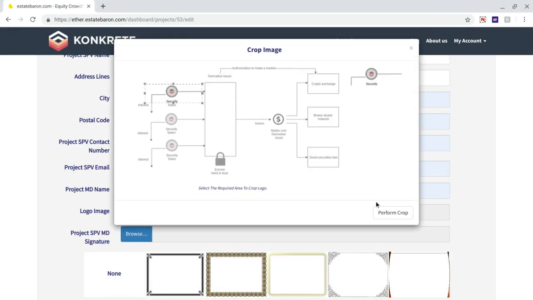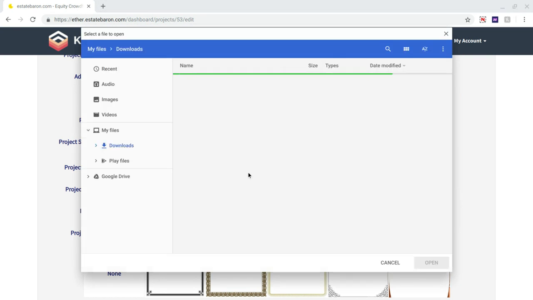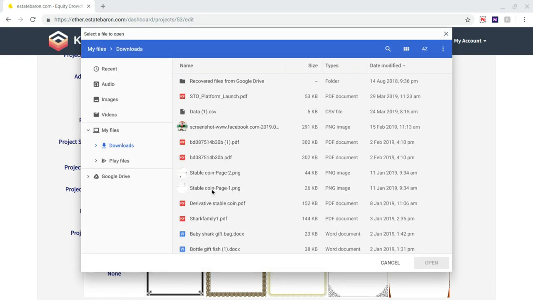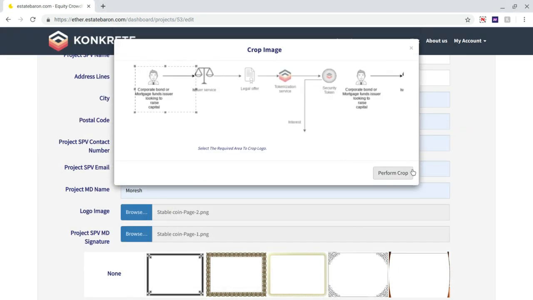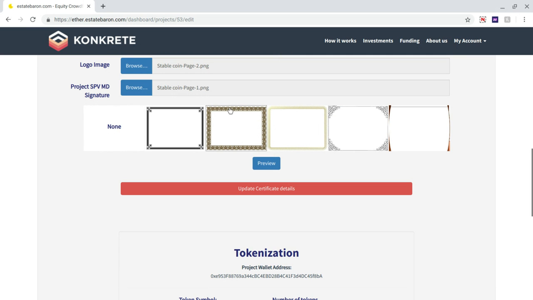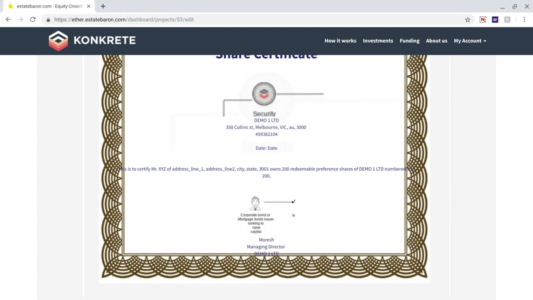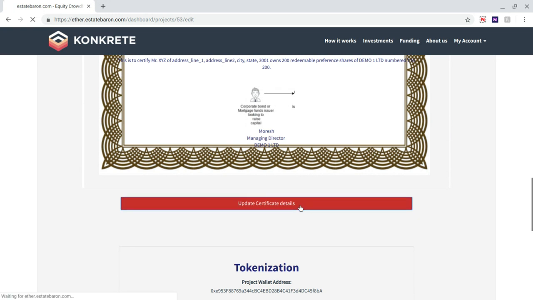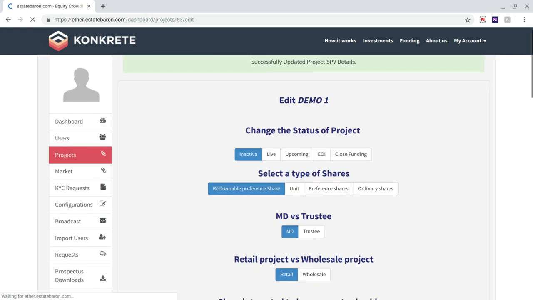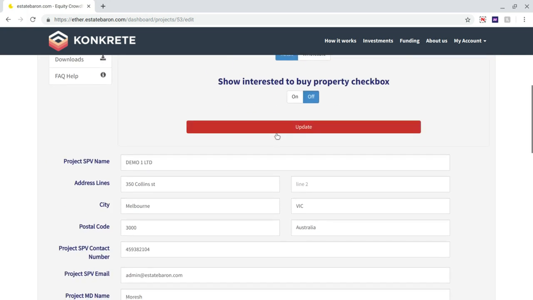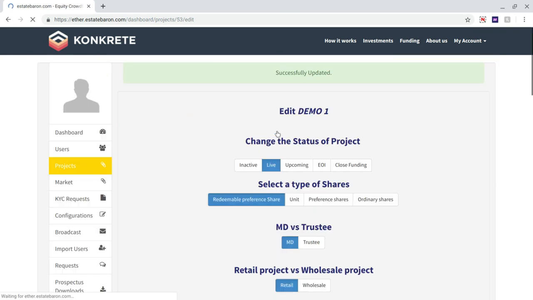For the shares, we need a logo for the company and a signature for the MD. So we are just going to use some random images for now. This part doesn't matter really. So this is how the share certificate would look like, and this will be hashed in the security token. I'm going to update this, and now I'm going to turn the project live and hit update.